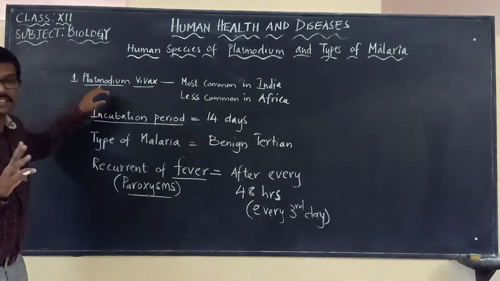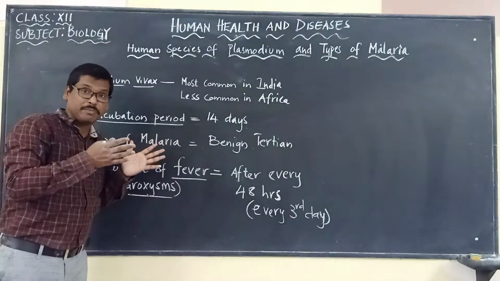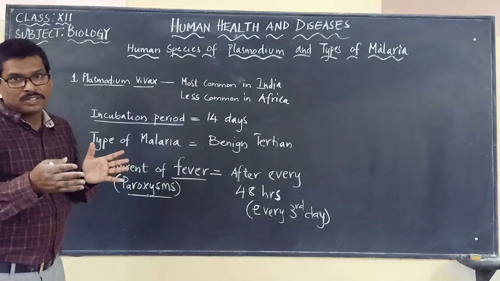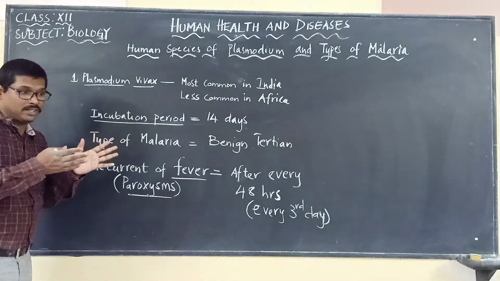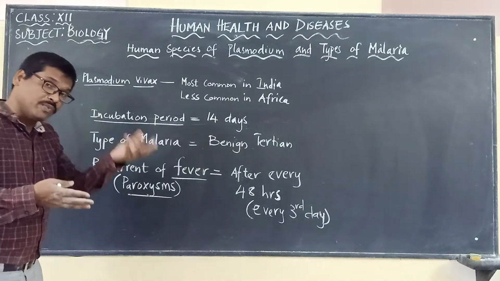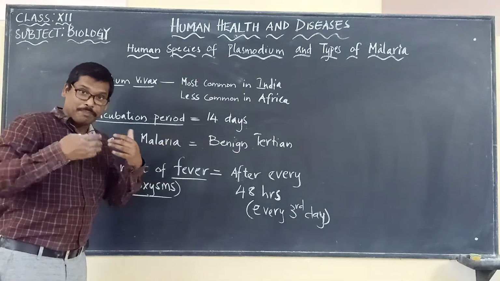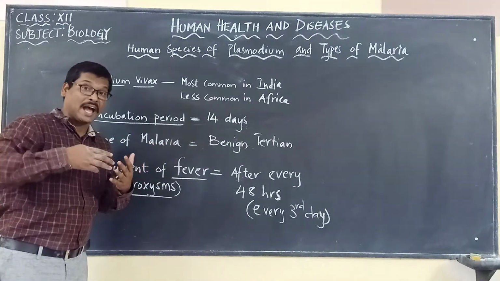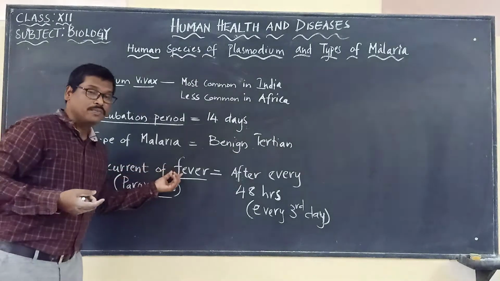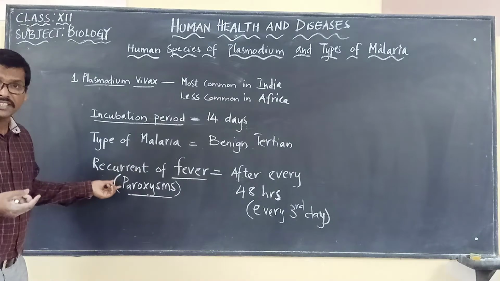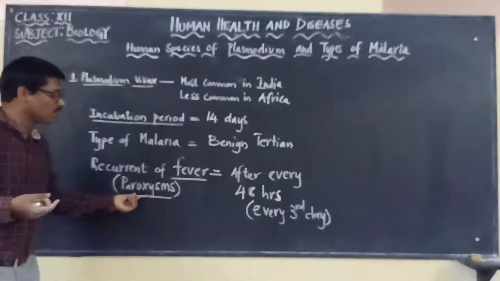The fever may not be there throughout the day. It may be for a few hours, or maybe after 1 or 2 days it will appear, showing high fever. So that we are calling recurrent fever. Another word for recurrent fever is paroxysms.